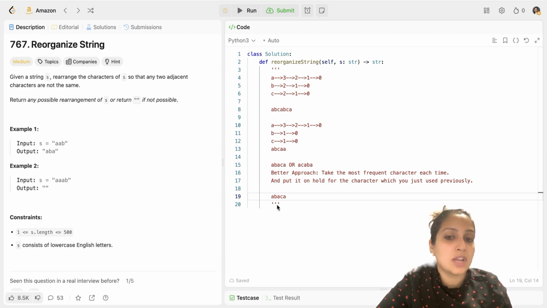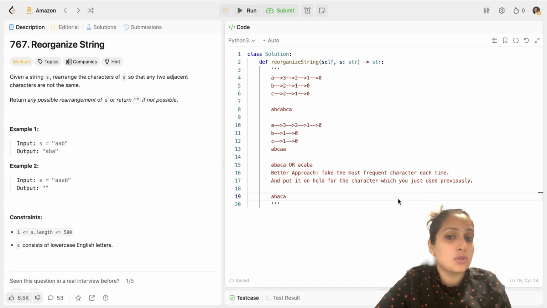Then you check for the most occurrence of the character. So A, the count has reduced to 2. B, the count has reduced to 0. Whereas C, the count is still 1. So you take a C after A. And then the remaining character is A. So that's how you achieve this. So your algorithm should be: you take the most frequent character each time. Then you put the character which you have taken previously on hold and take the next frequently occurring character. And that's how you're going to solve it.